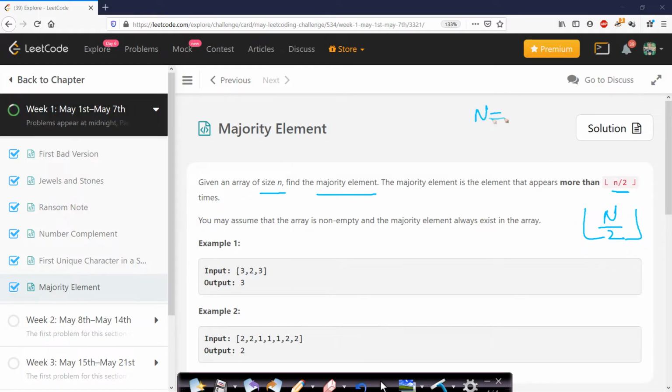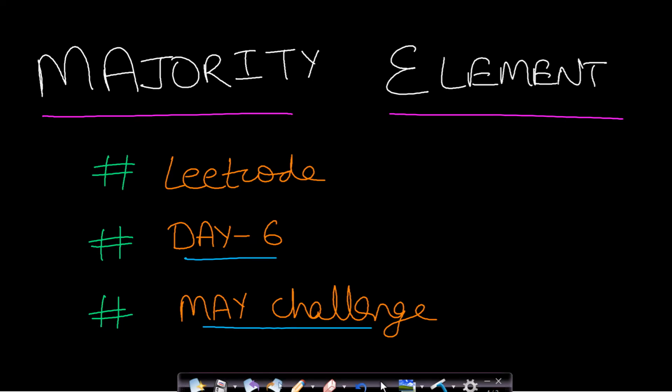So if your n value is let's say 5, then your n by 2 floor value will be equal to 2. So if there is a majority element in your array of size 5, then it should occur more than 2 number of times. Now in this case, you may assume that the array is non-empty and the majority element always exists in the array. So your array is guaranteed to have the majority element. So let us look at an example and understand it.